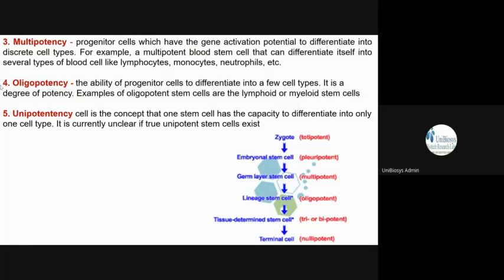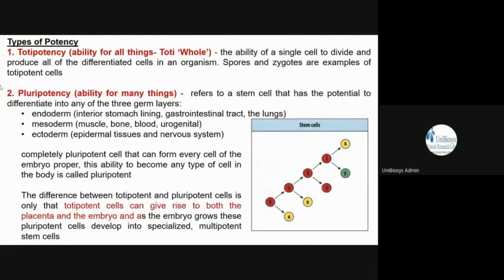It has a total potentiality. It can become any type of cell. It can form a whole body. Examples are spores or zygotes. Those single cells differentiate into all the different types of cells seen in the body of the organism. So those cells are said to be totipotent cells.